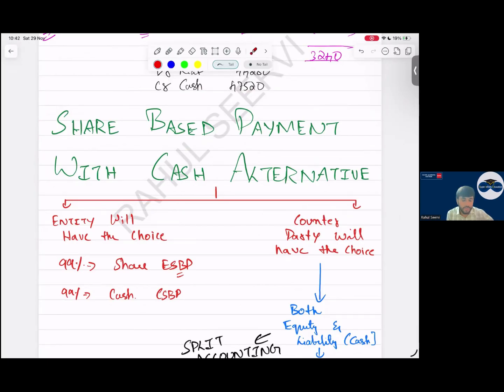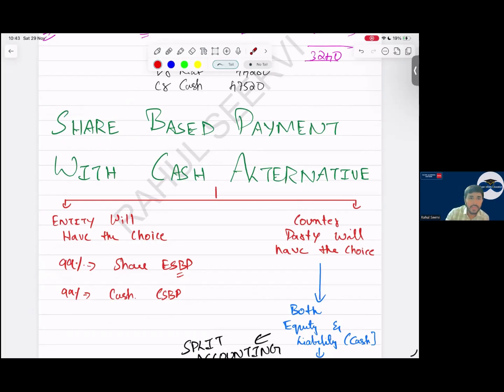Entity will always try to give what? If the entity is saying we will give shares only, then follow equity settled share based payment. If the entity is saying that we will give cash, then follow cash settled share based payment. But from a general common sense, we say entity will always follow what? Cash settled, equity settled share based payment. Why? Because they want to maintain liquidity in the business, they want cash in the business.